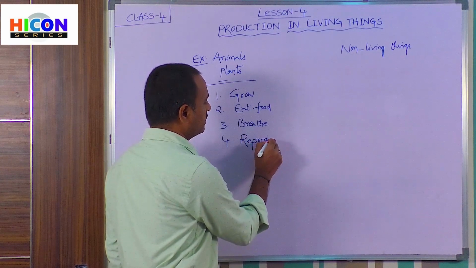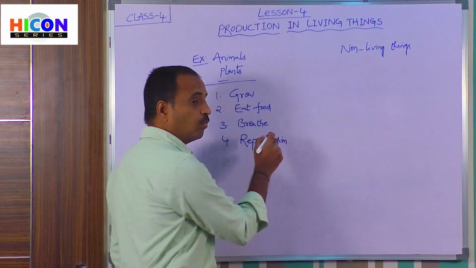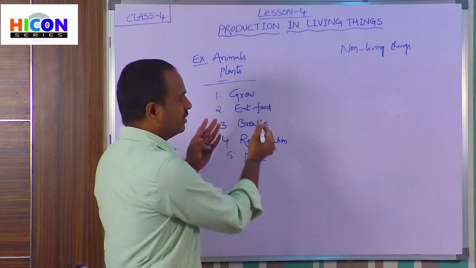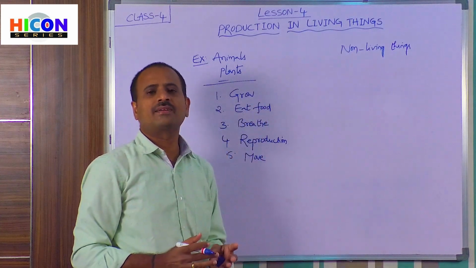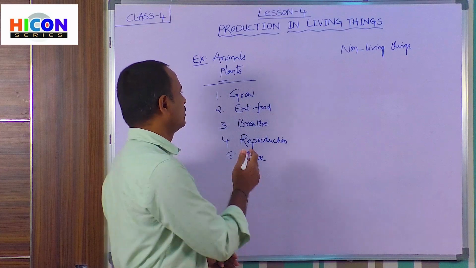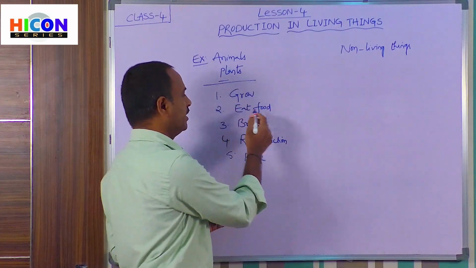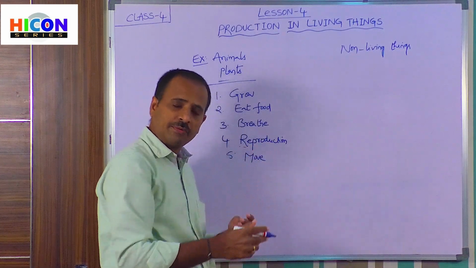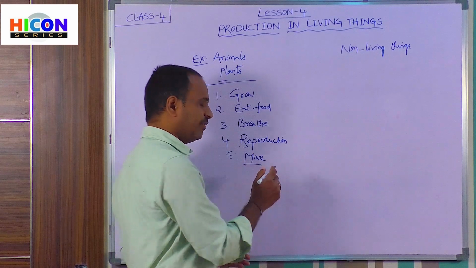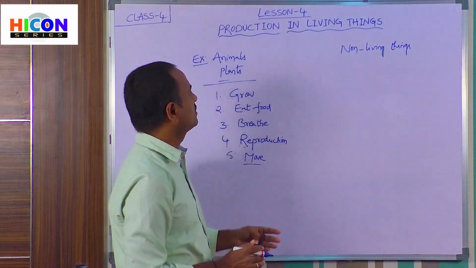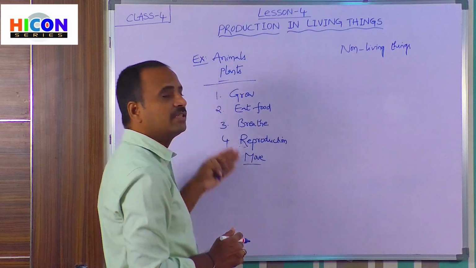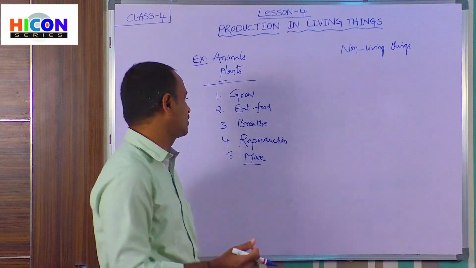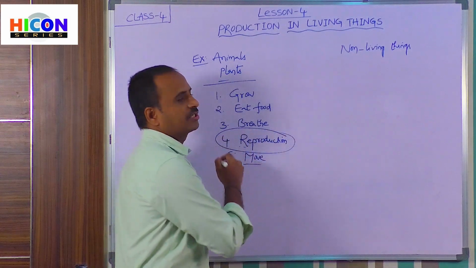And another characteristic is that they can move. All living things can move from one place to another place. So, children, these are the special characteristics of living things, whereas non-living things do not have these characteristics. Now our chapter is about one of these characteristics of living things, reproduction.